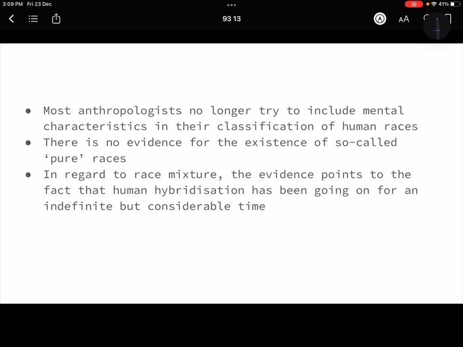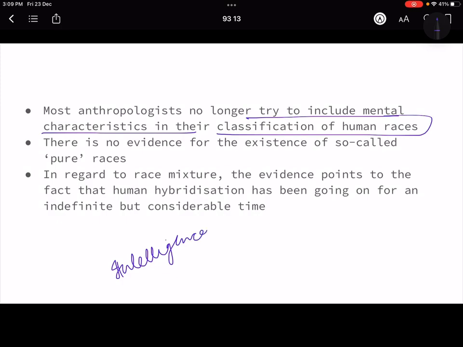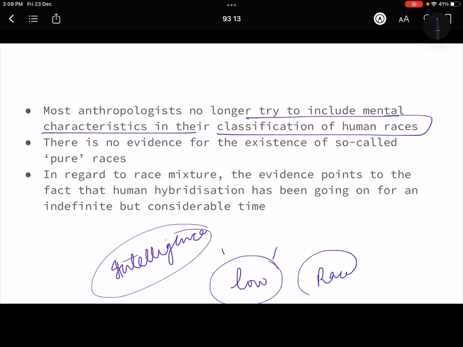And then most anthropologists no longer try to include mental characteristics as the classification of human races. Now intelligence was made a very important part. They thought that Africans or Indians are low intellect people, right? But that is not the case. Intelligence has nothing to do with race. And we will study this when we do racial classification.